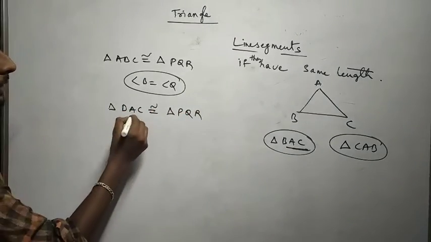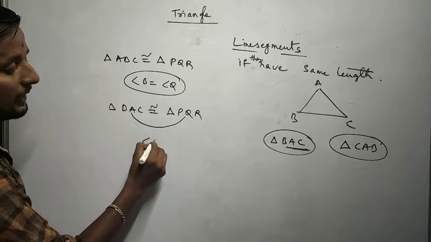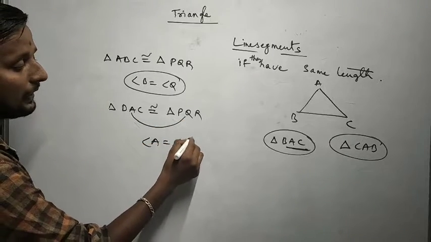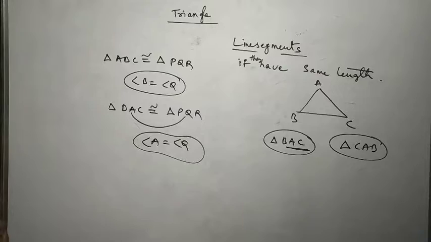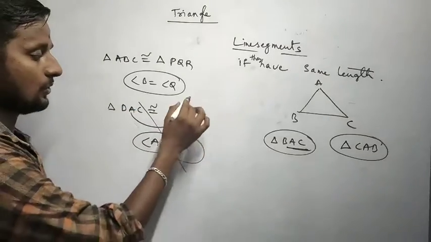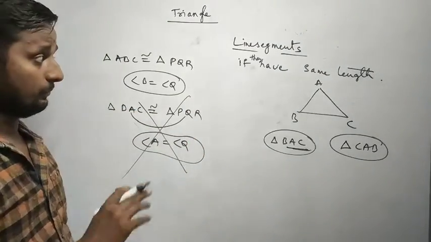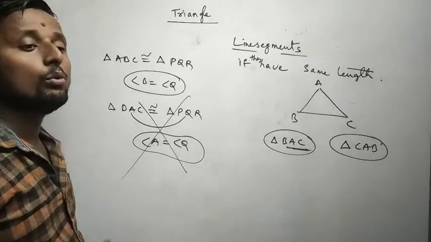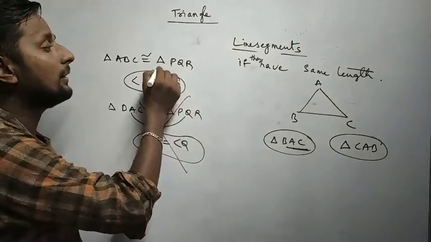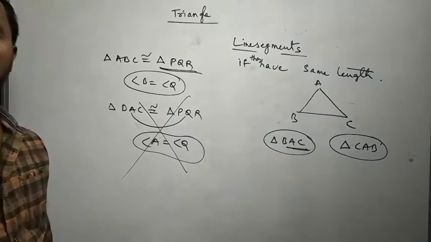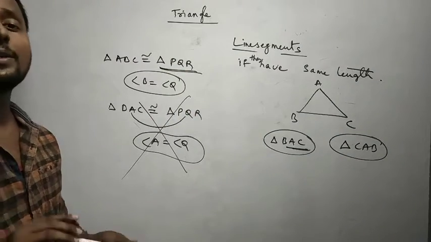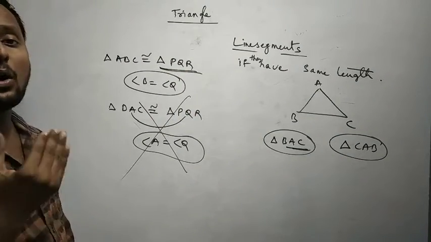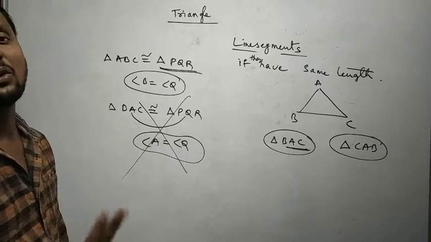But while you are writing, instead of ABC, if you write BAC for congruence, what did you conclude here? By the second congruence rule we are telling that angle A is equal to angle Q. So it's wrong, correct? So by these two examples, what did you understand? You have to be careful while writing the congruence of triangles.